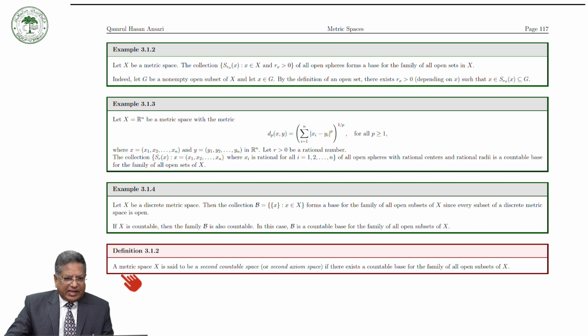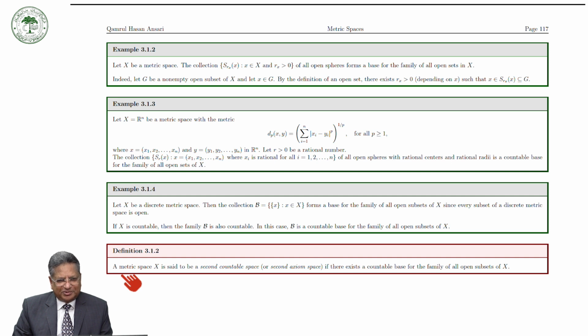Let X be a metric space. It is said to be a second countable space or second axiom space if there exists a countable base for the family of all open subsets of X. So now one can say that we are introducing the concept of second countable space.